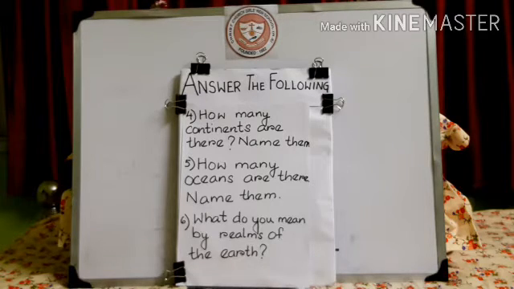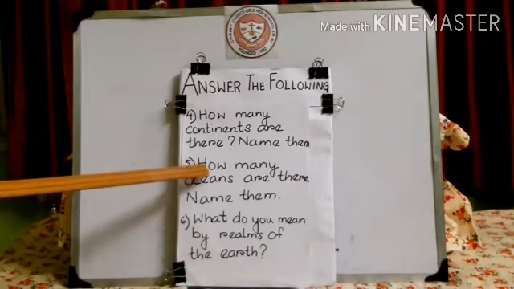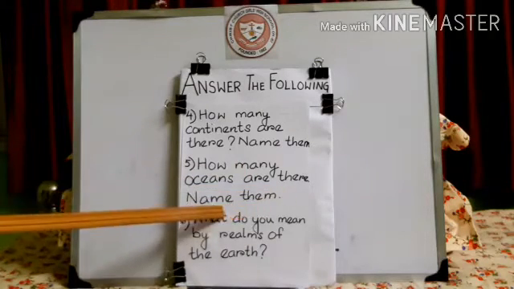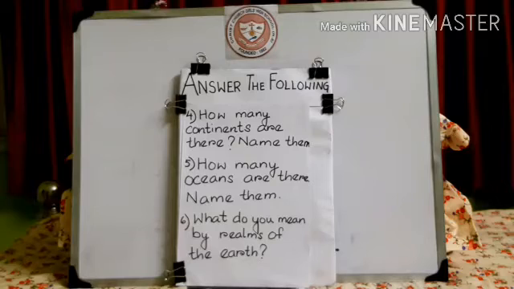Now, we move to question number 5. How many oceans are there? Name them. Again, the same type of question. How many oceans are there? There are 5 oceans, namely the Arctic Ocean, the Antarctic Ocean, the Atlantic Ocean, the Indian Ocean and the Pacific Ocean. Got it? Now we will move to question number 6.